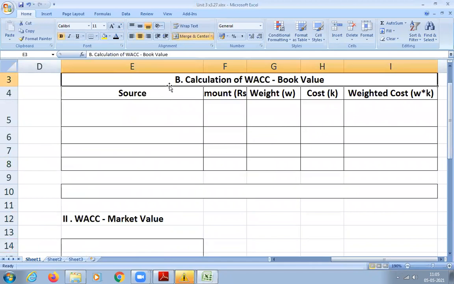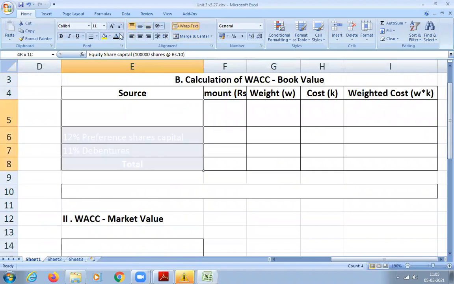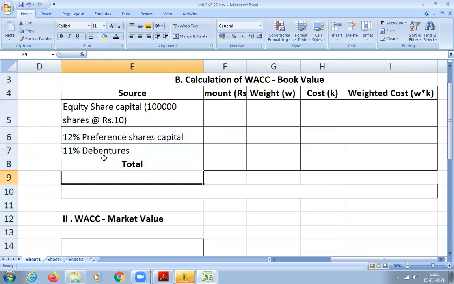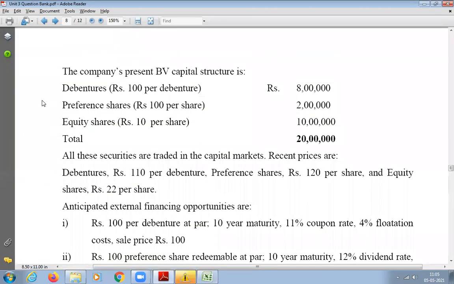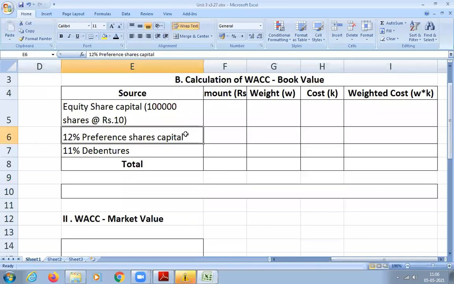All of you know how to calculate weighted average cost of capital using book value. We will write as it is, whatever is given in the question. So he has given us equity share capital, that is 1 lakh. Already I showed you how we got 1 lakh, and rupees 10 per share. Preference share: 2 lakhs divided by 100, how much will you get? 2000 shares, at 100 per share.